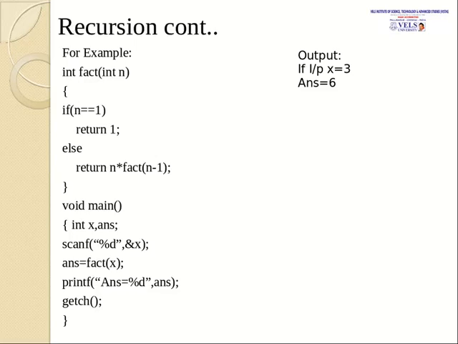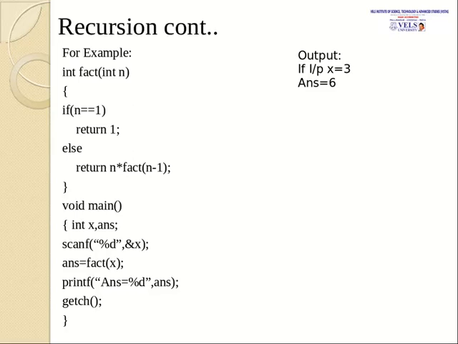n's value is 3 here, into fact of n minus 1, so 3 minus 1 is 2, and it calls the same function again, so 2 will be assigned to n. Now n is equal to 2, and 2 is not equal to 1, the condition is false. Again it will come here and return 2 into fact of 2 minus 1, so fact of 1 now. It will again move on to the fact function, where integer n is 1 now, so